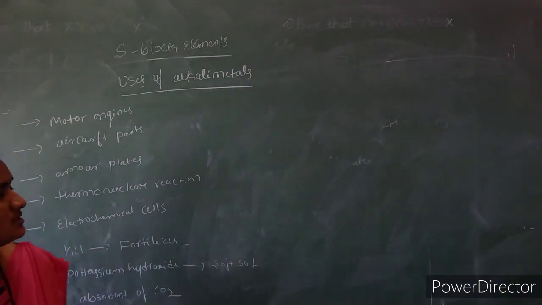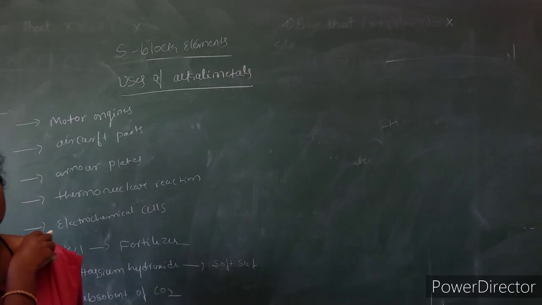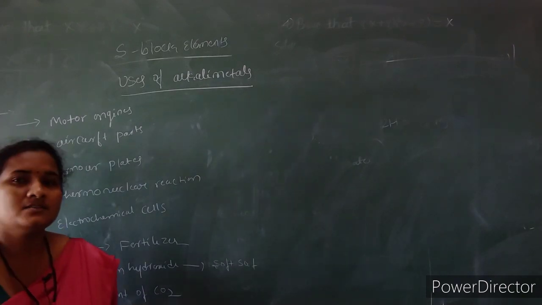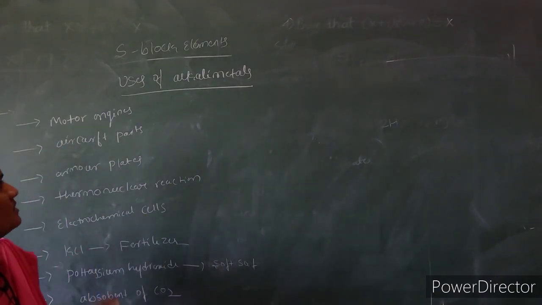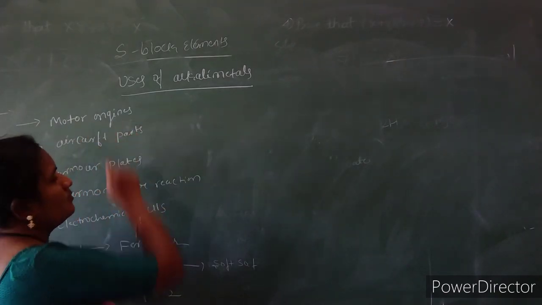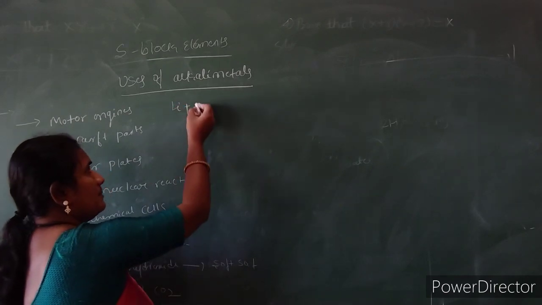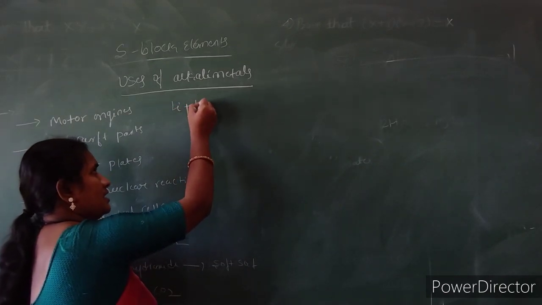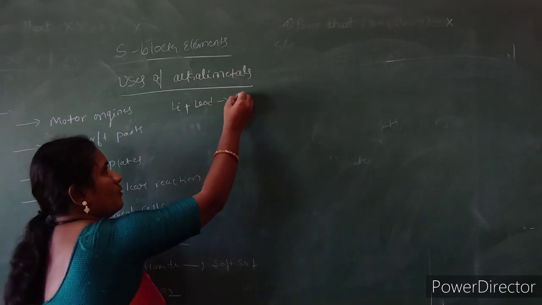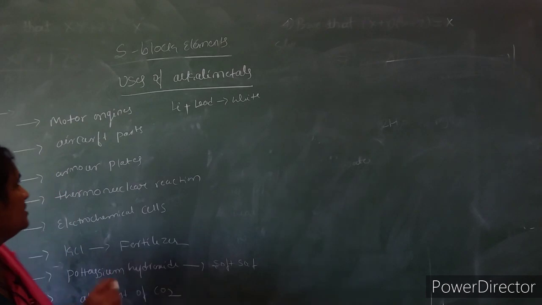So alkali metals have a large number of benefits, and firstly lithium forms alloys with other metals. With lead it forms white metal, which is used in motor engines. When lithium makes an alloy with lead, we get white metal, and it is used for parts of motor engines.